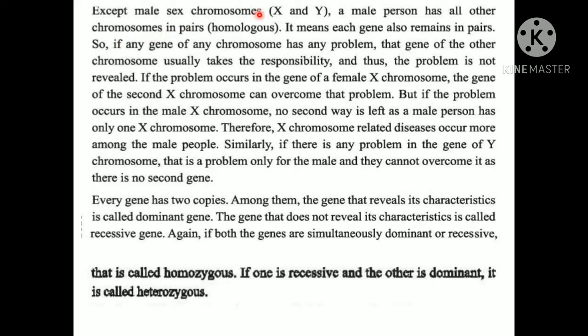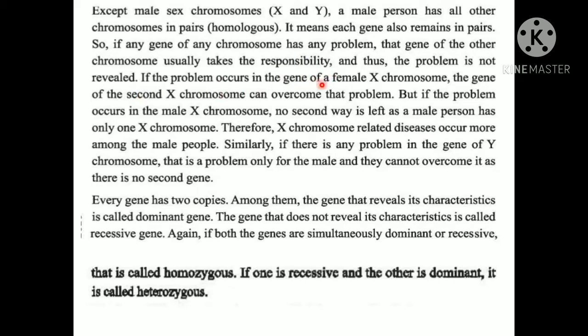Except for the male sex chromosomes, which are X and Y, a person has all other chromosomes in pairs. Pair means homologous. That means in human beings there are 23 pairs of chromosomes. All the chromosomes are in pairs, that means same. But only the sex chromosomes in the case of male are different. They have X and Y, not XX or YY. It means each gene also remains in pair. So if any gene of any chromosome has a problem, the gene of the other chromosome usually takes the responsibility and thus the problem is not revealed.